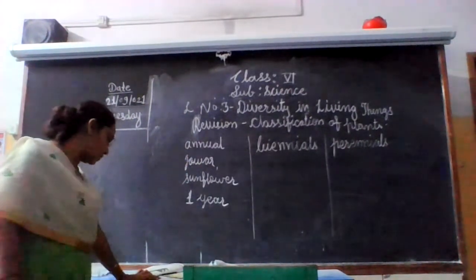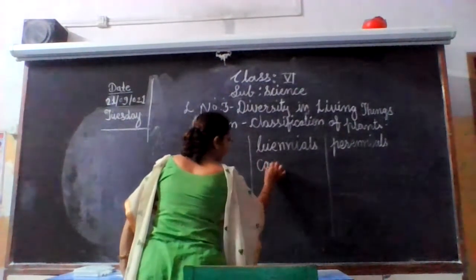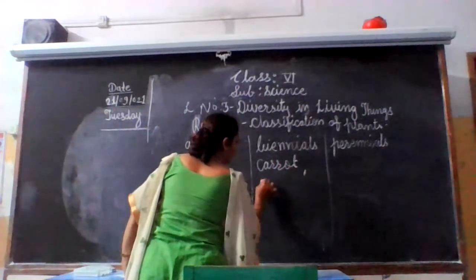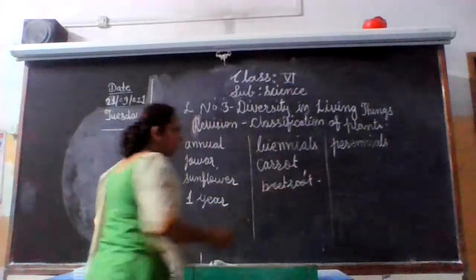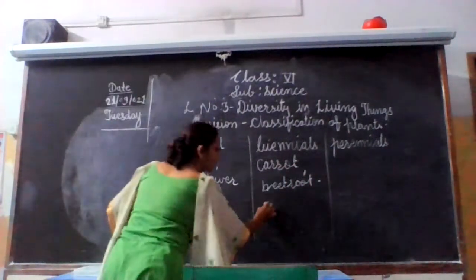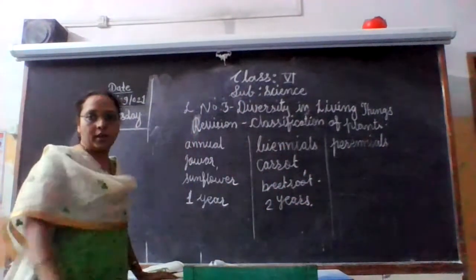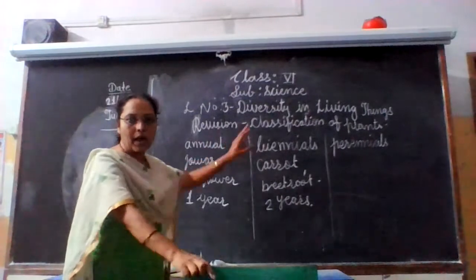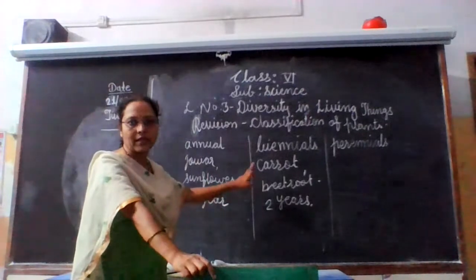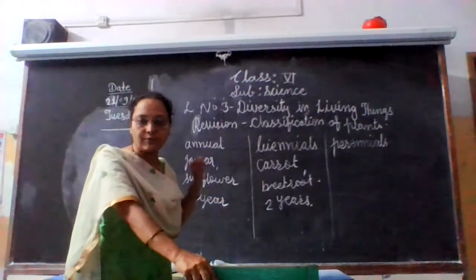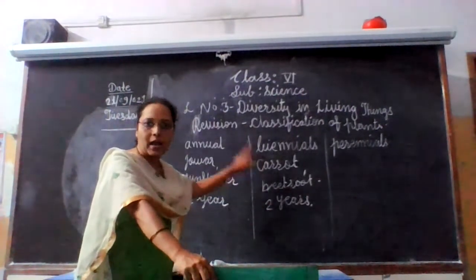Some examples are plants like carrot and beetroot. They complete their life cycle in 2 years, so they are biennials. Bi means 2. Okay? Annual, biennial. These plants are the examples of plants that complete their life cycle in 2 years, that is carrot, beetroot. So they are biennials.